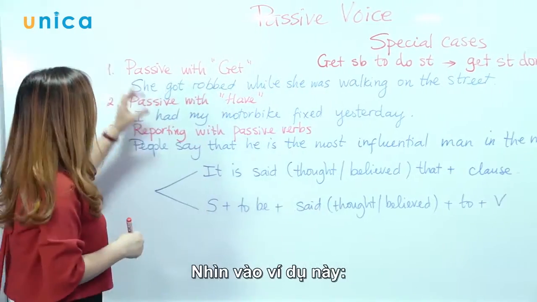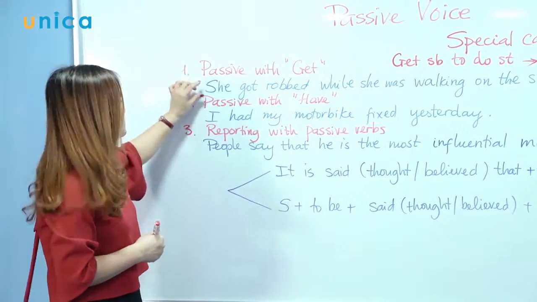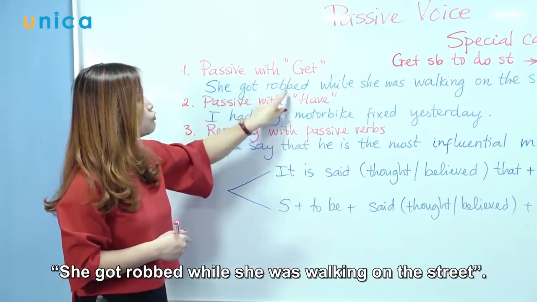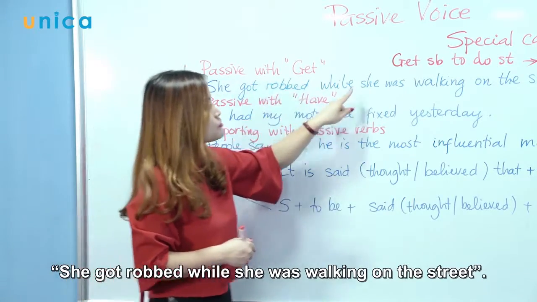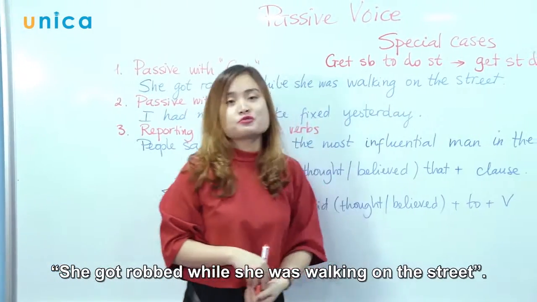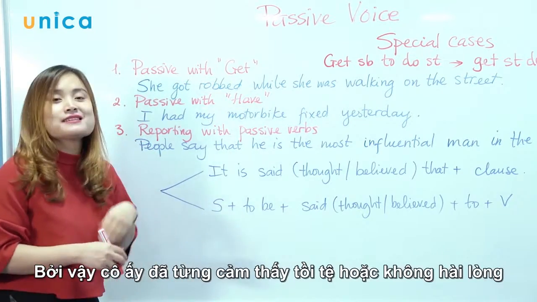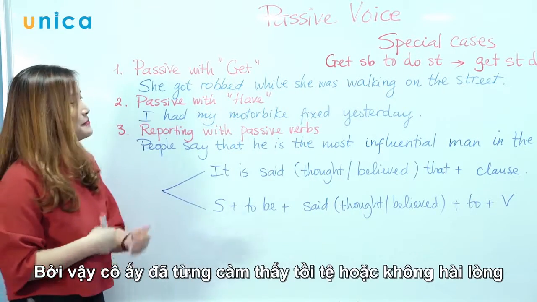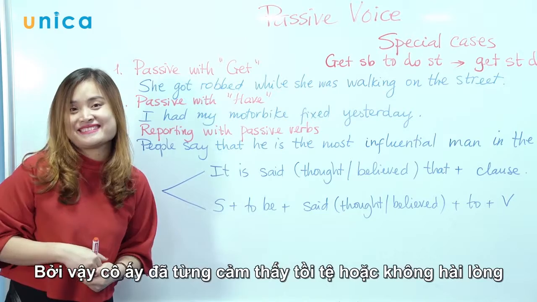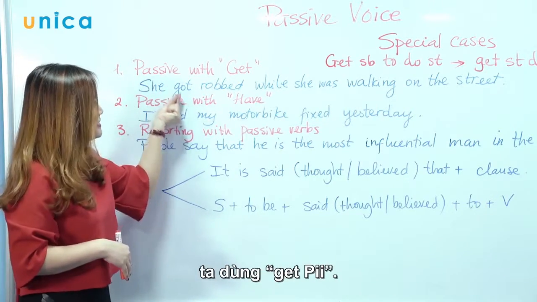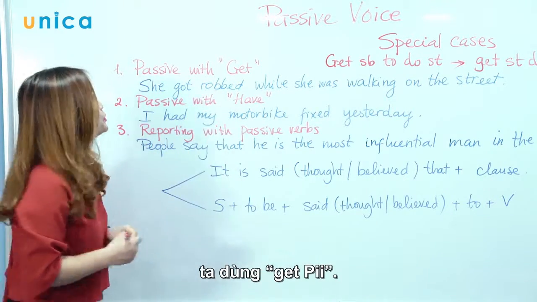Let's have a look at this example. She got robbed while she was walking on the street. So, she experienced something bad or something unpleasant. We use get P2, right?